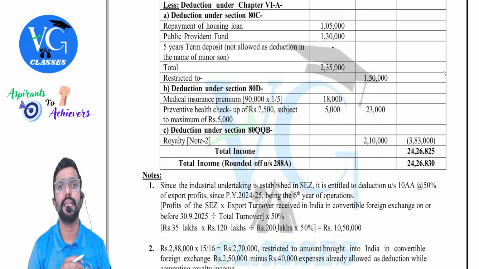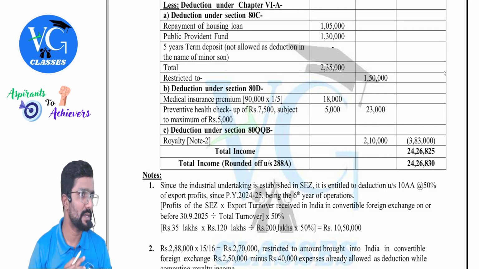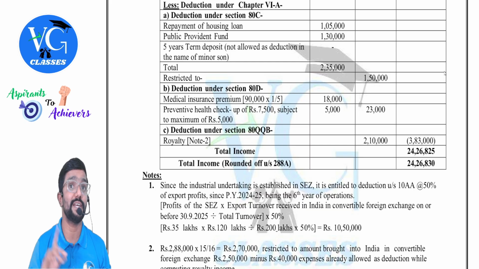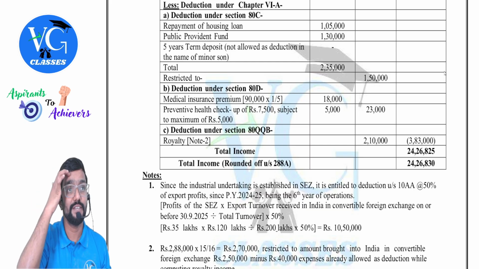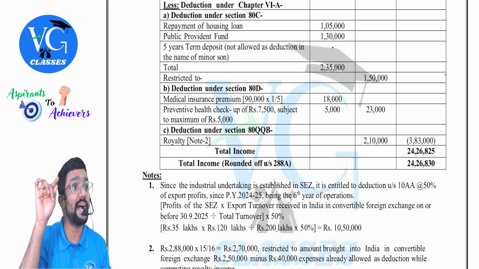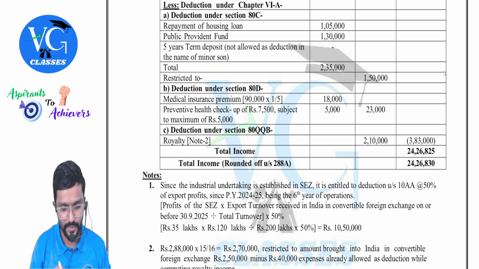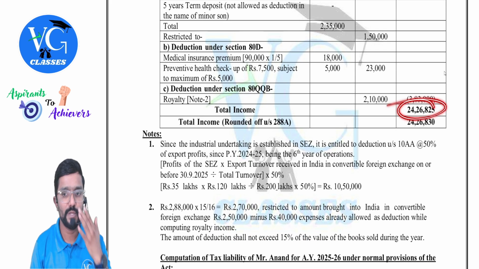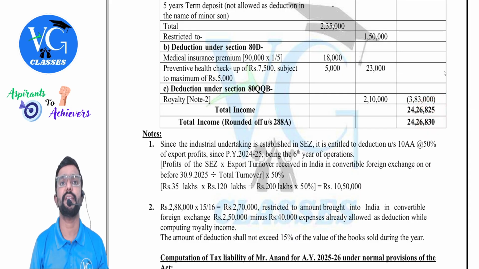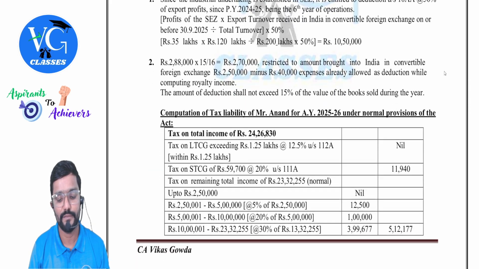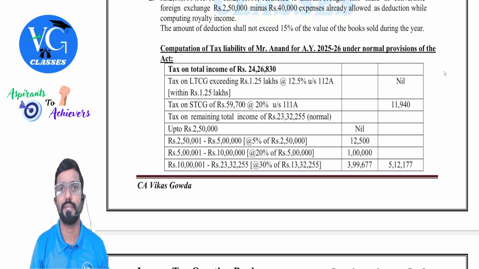Deduction under section 80QQ, Vikas. Got it? Yes. See, there is also 80RRB, that is on patent right. Deduction for royalty income is also there under section 80RRB, that is for patent right. Whatever royalty you earn. So total income is 24,26,825, which we will round off to the nearest 10: 24,26,830. Fine. Now, here also we need to compute tax.